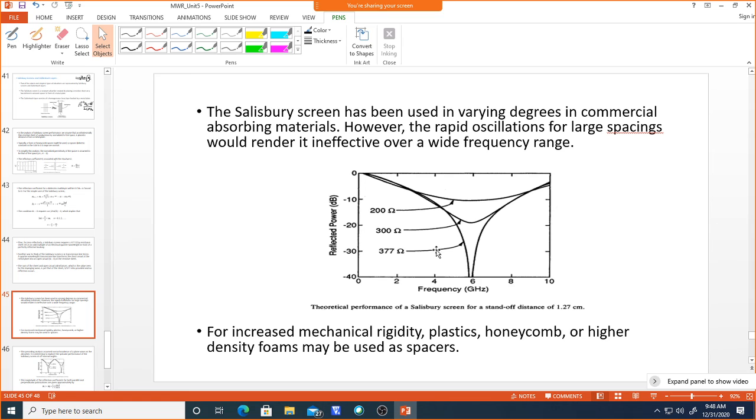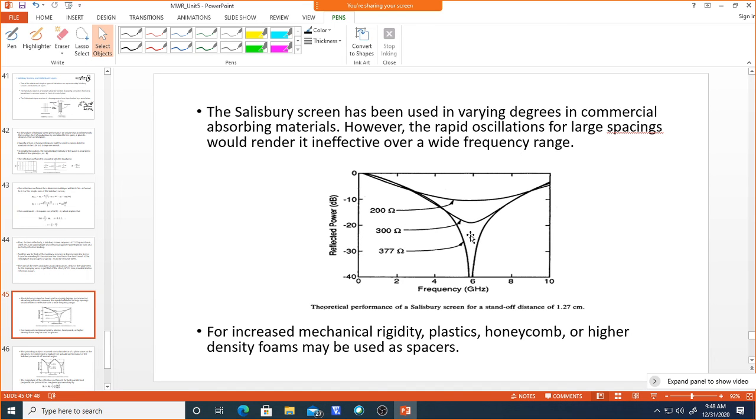impedances. If you have 377 ohm impedance, a perfect match, then it will go almost to infinity. Reflection is zero, so S11 in dB will go to a very large negative value. And if you have a slight reduction, say 300 ohm or 200 ohm, for example 300 ohm will give around minus 17 dB.